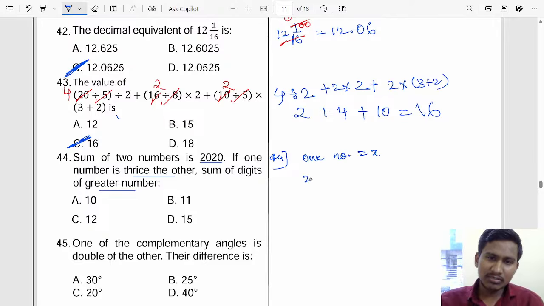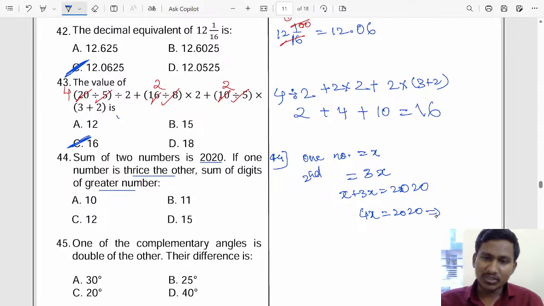The second number is thrice, means 3 times, so 3x. The total sum is 2020, so x and 3x make 2020. So 4 times x will be 2020, and to find one time, 2020 divided by 4.